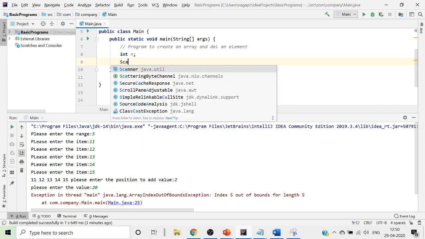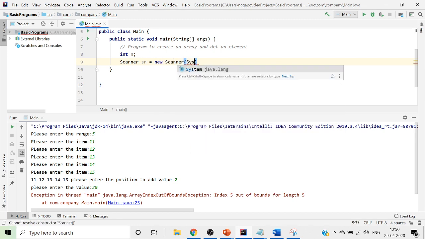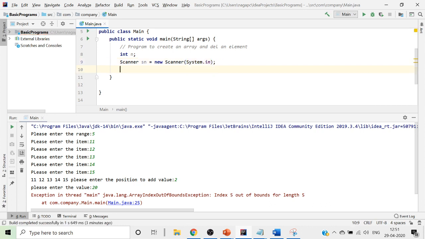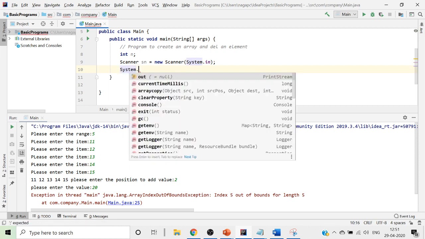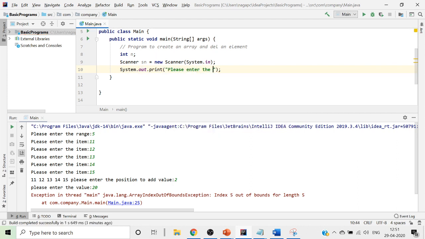So we'll use Scanner sn equals new Scanner(System.in), and then System.out.print, and we will say please enter the range.